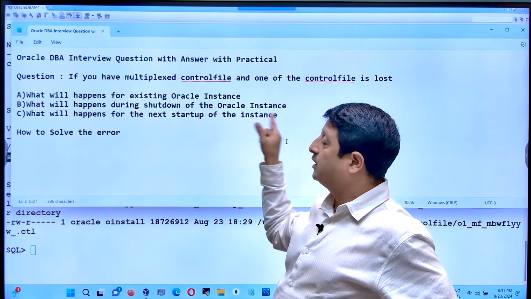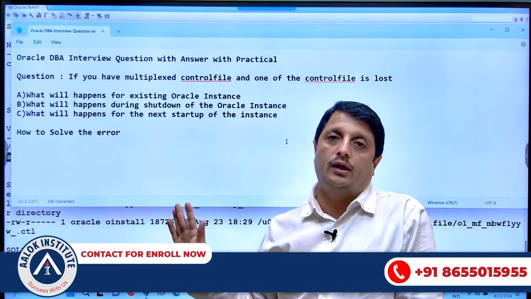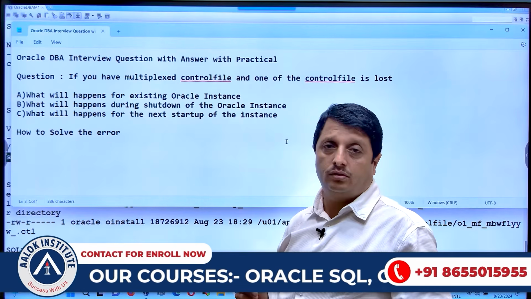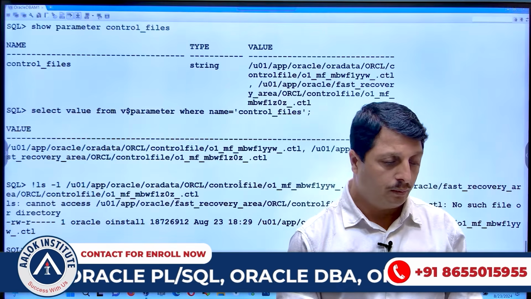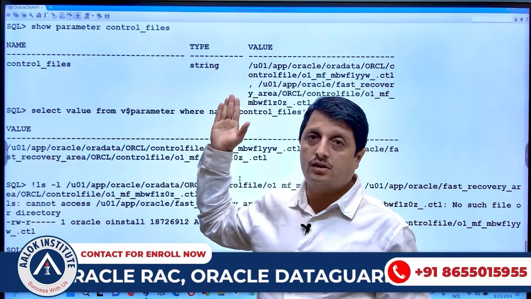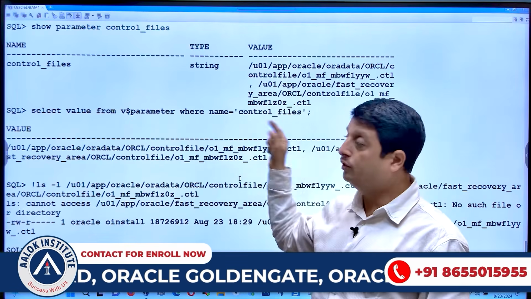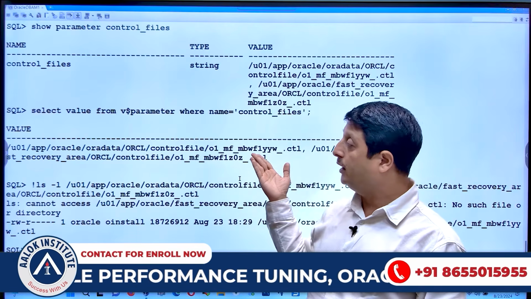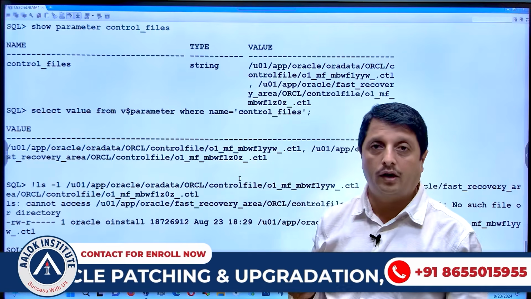What will happen for the next startup? Oracle instance gets started, but the database will not mount. Hence, that is the answer for those questions. Finally, how to solve the error? This is the place where we have to follow. Right now, I can just say that the instance started, and after that, I will verify how many control files I have using this syntax. This syntax clearly gives me that there are 2 control files configured.